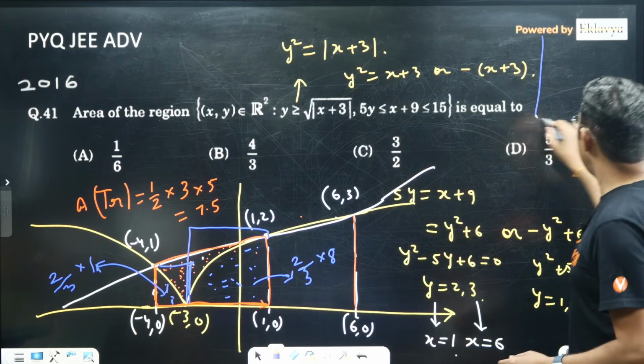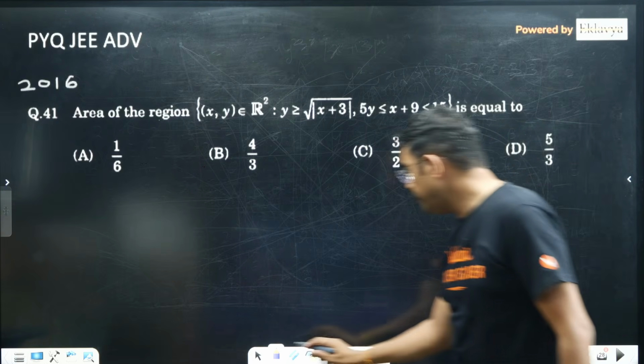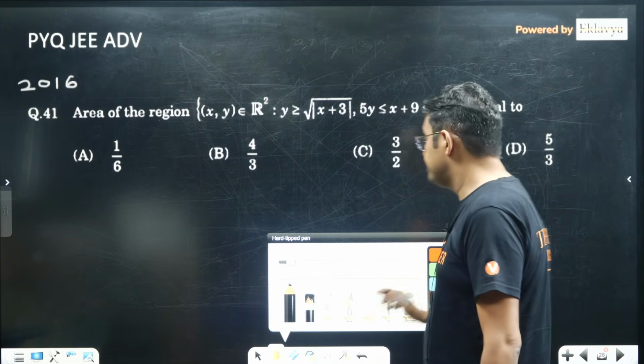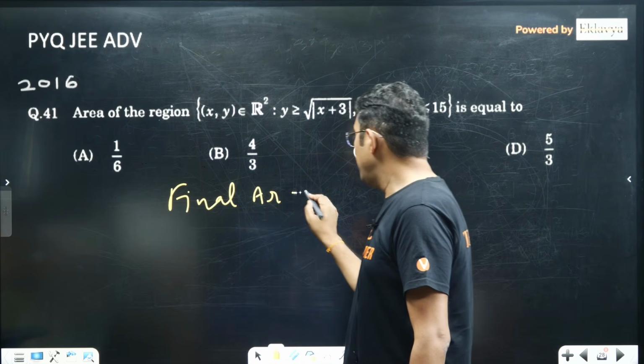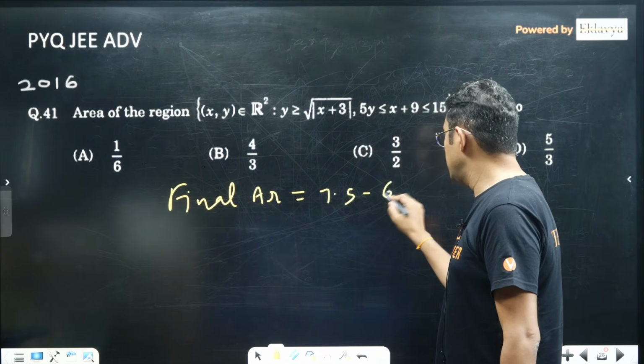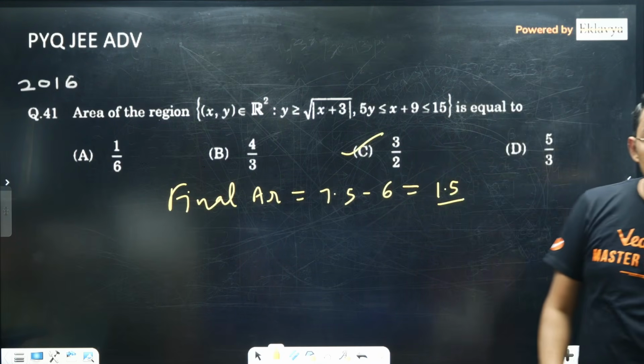Okay, so the final area will be 7.5 minus 6, that is 1.5 or 3/2. So the answer for this question is C.